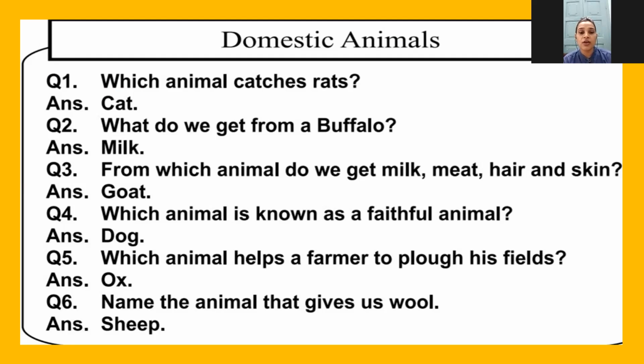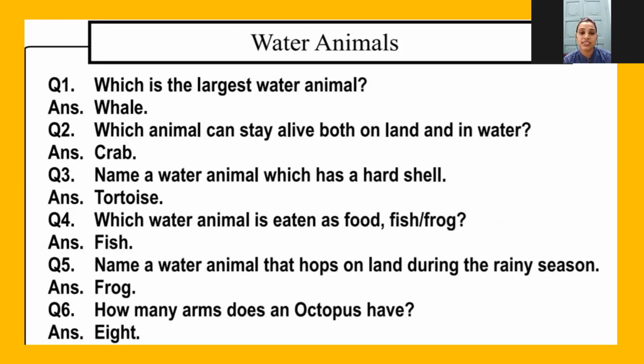Question 5. Which animal helps a farmer to plow his fields? And answer is ox. Question 6. Name the animal that gives us wool. And the answer is sheep. Now let's take water animal. Question 1. Which is the largest water animal? The answer is whale.